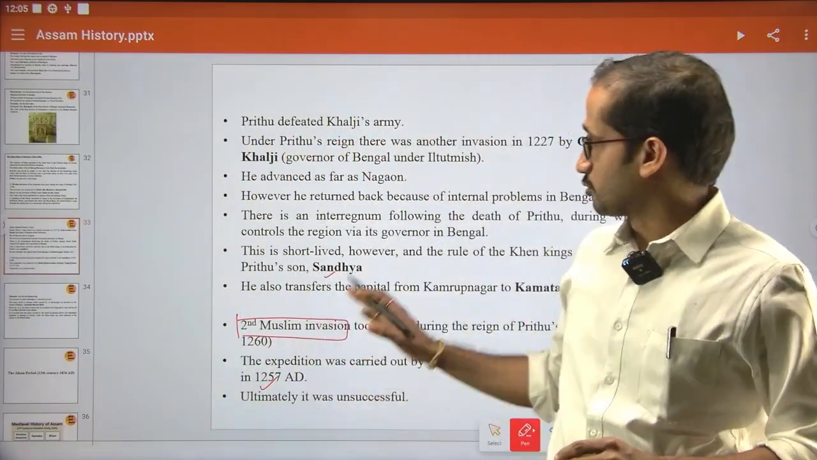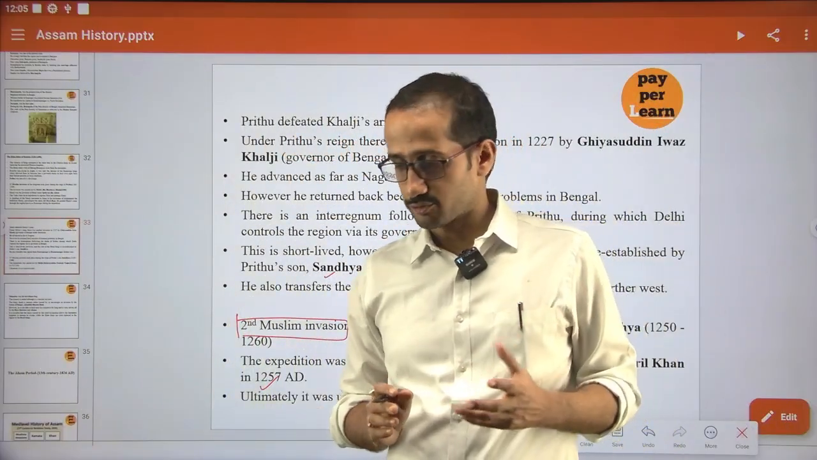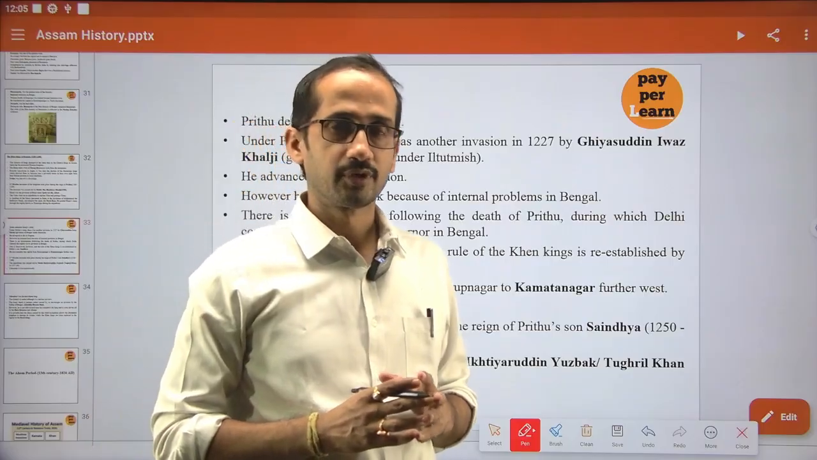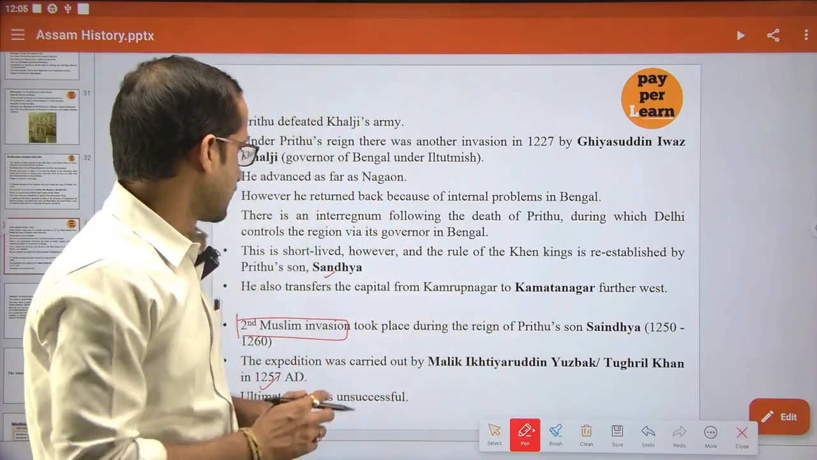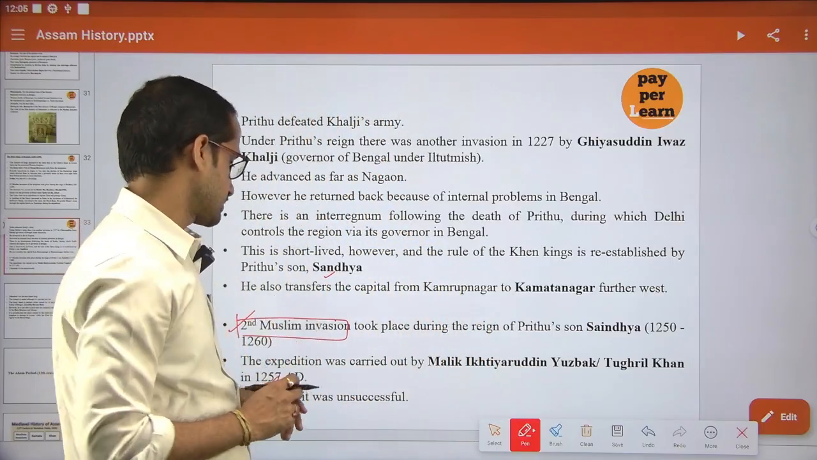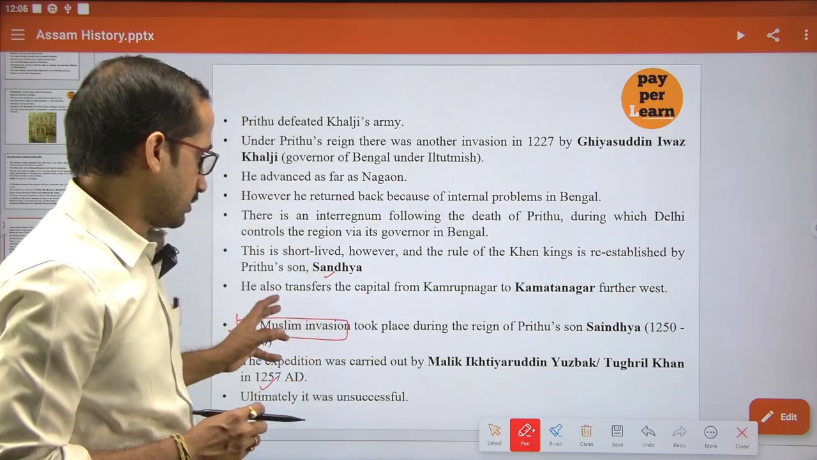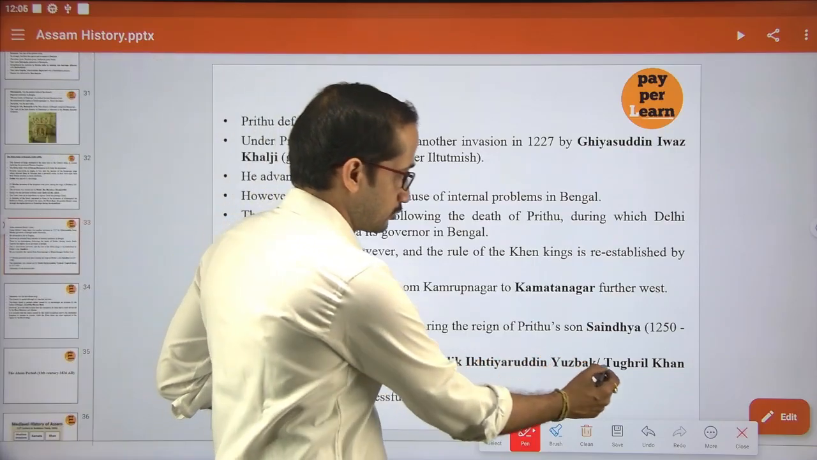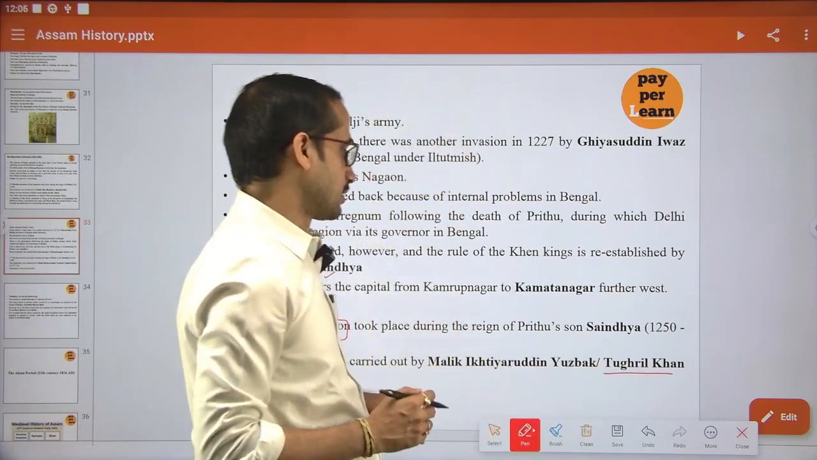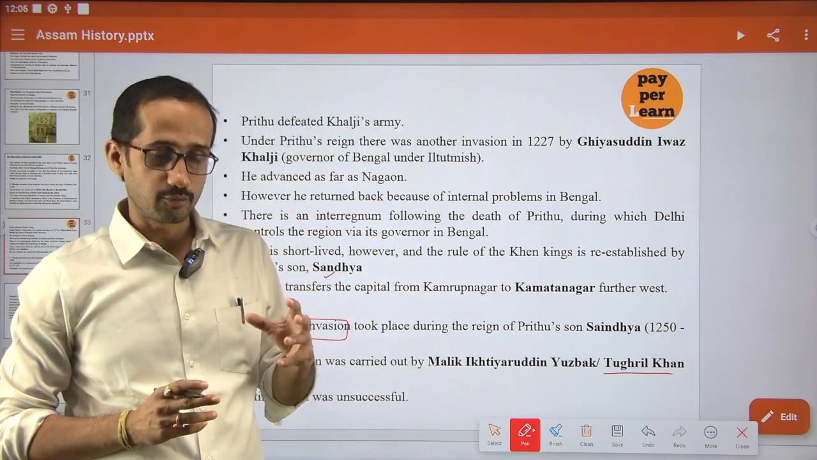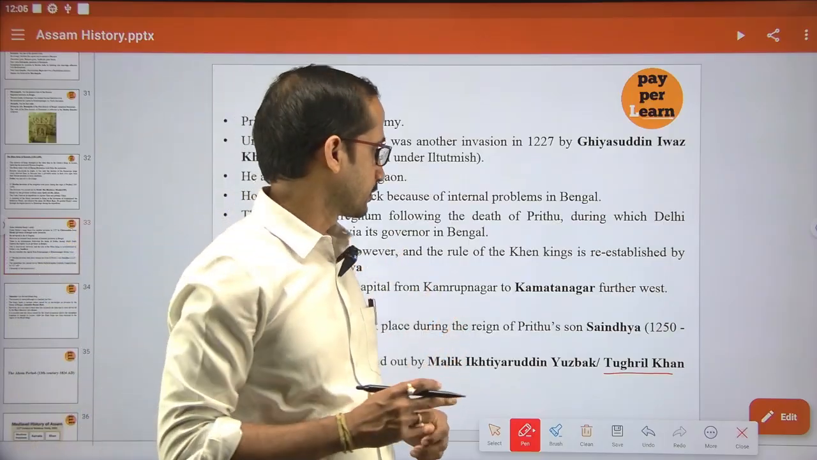So if the question comes of when the first Muslim invasion took place, it was during the time of Prithu, in 1206. The second Muslim invasion took place in the year 1257 AD, and it was carried out by Tughril Khan. At that time the ruler of Kamrupa was Sandhya, the son of Prithu.